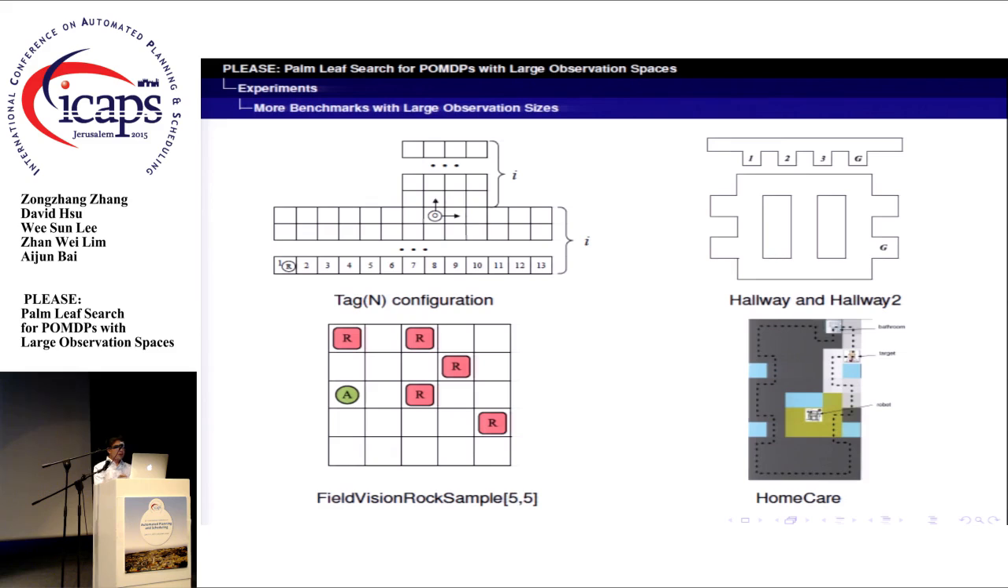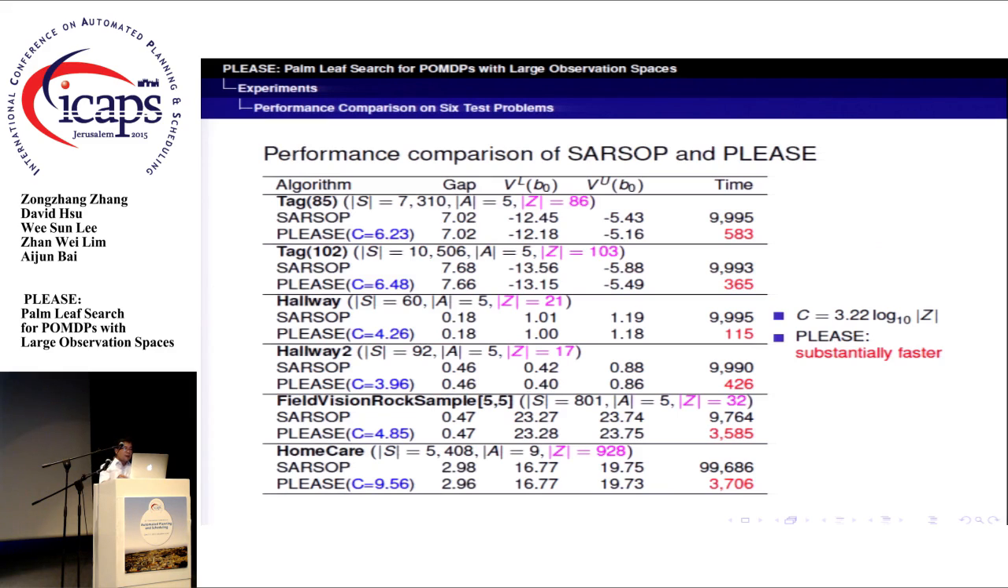This slide shows the configurations of other POMDP problems with medium or large observation spaces that we will use as benchmark problems. And the table in this slide shows the performance comparison of PLEAS and SASUP on the 6 benchmark problems. On most of these problems, this table shows that PLEAS is substantially faster than SASUP by orders of magnitude.